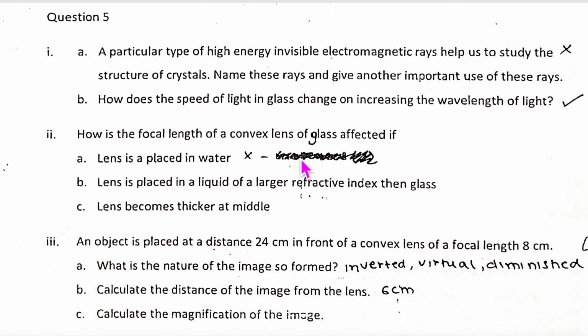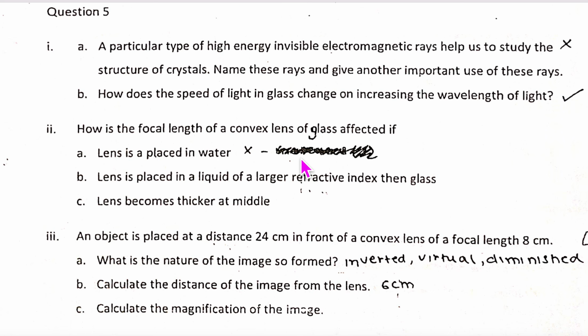We have finished the first question. We took about 12 or 15 minutes for this. Let us come to question number 5. A particular type of high energy invisible electromagnetic rays helps us to study the structure of crystal. Which one will it be? High energy means towards gamma, so X-rays.